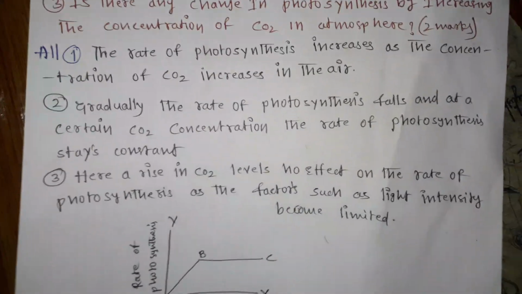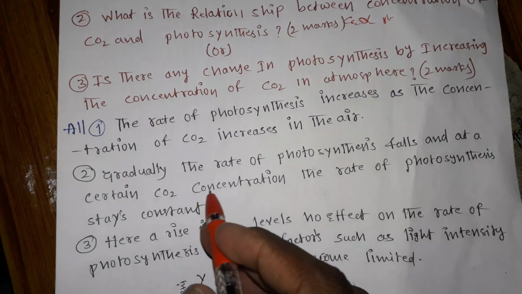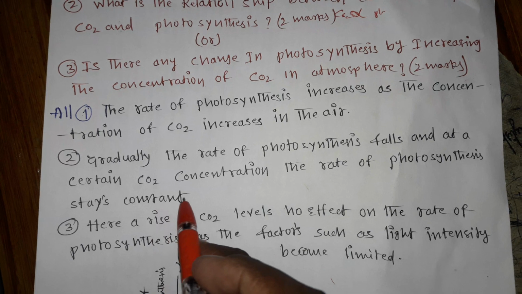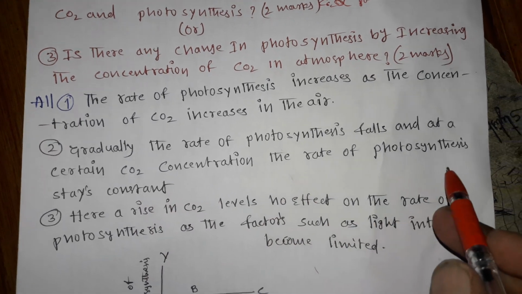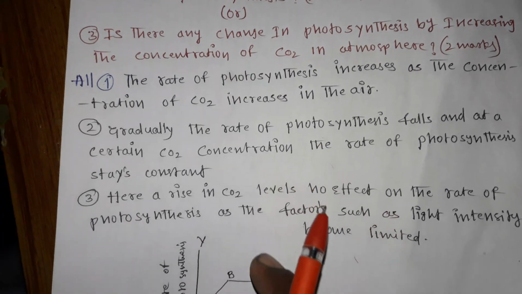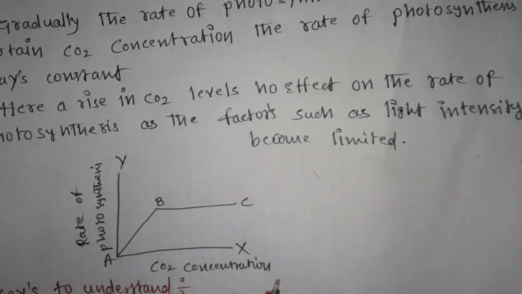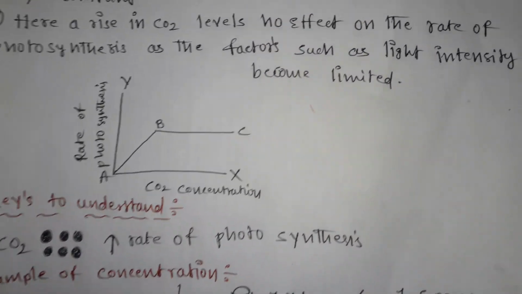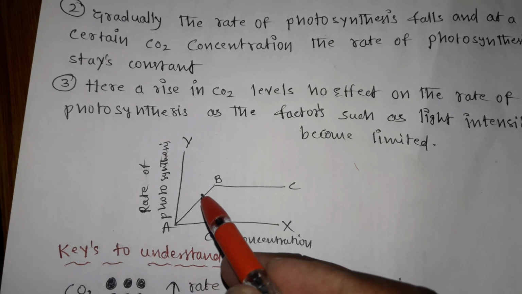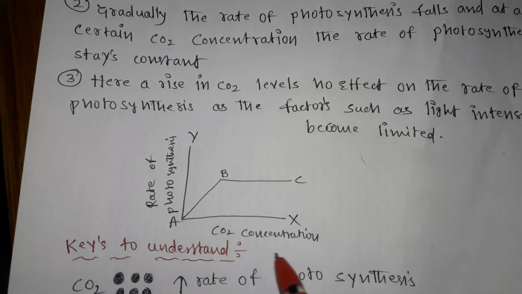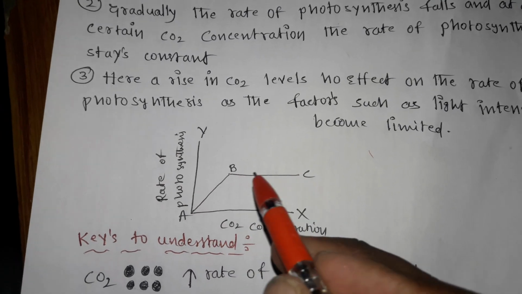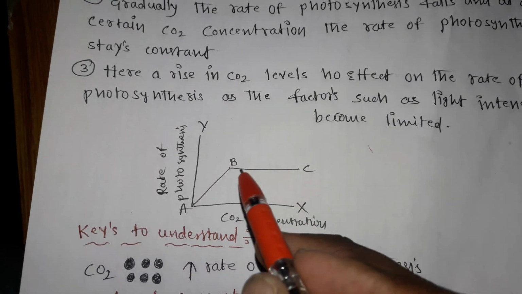Now the second point: gradually the rate of photosynthesis falls, and at a certain CO2 concentration the rate of photosynthesis stays constant. What it is telling means the second point needs this graph. When there is a high concentration of CO2, the photosynthesis is also high, but when it reaches a certain level, it is balanced at the same level.